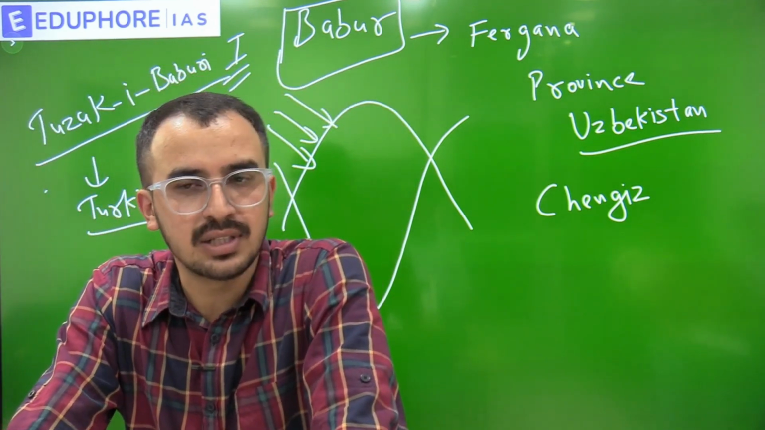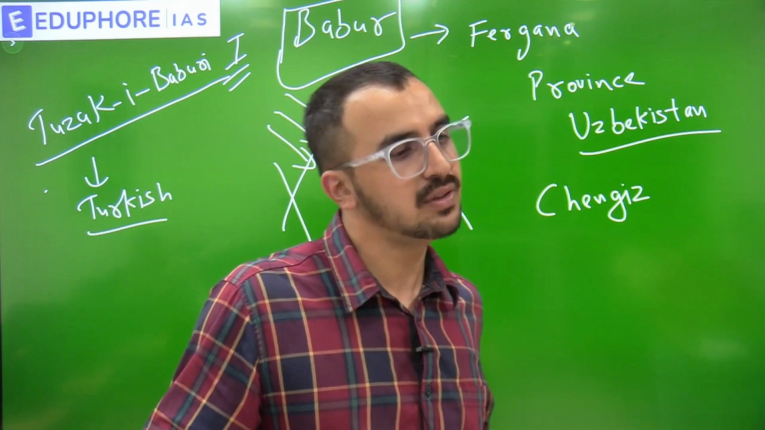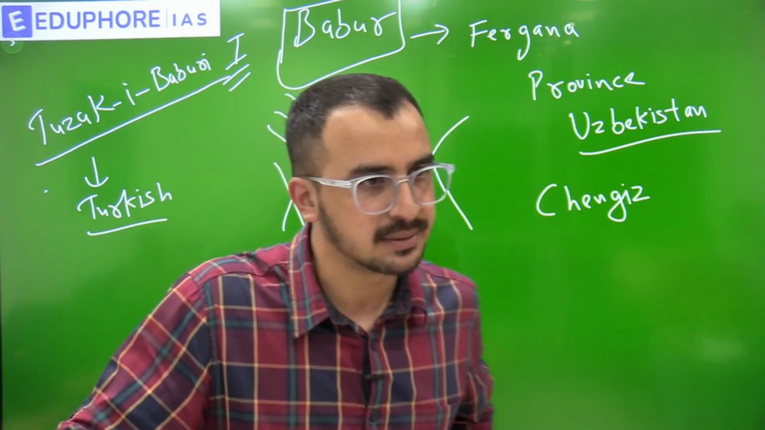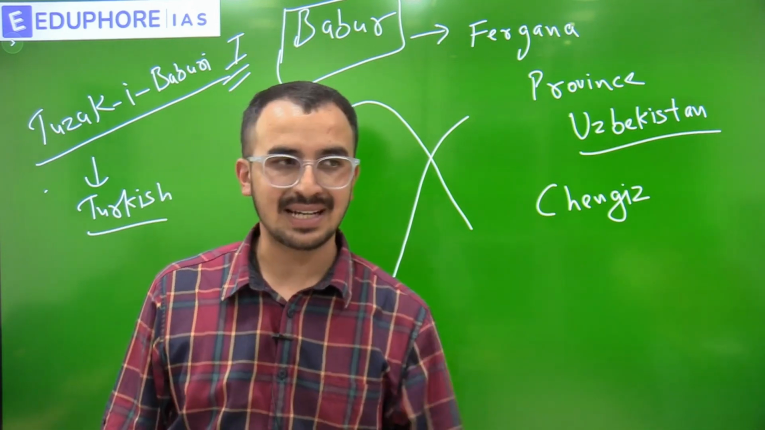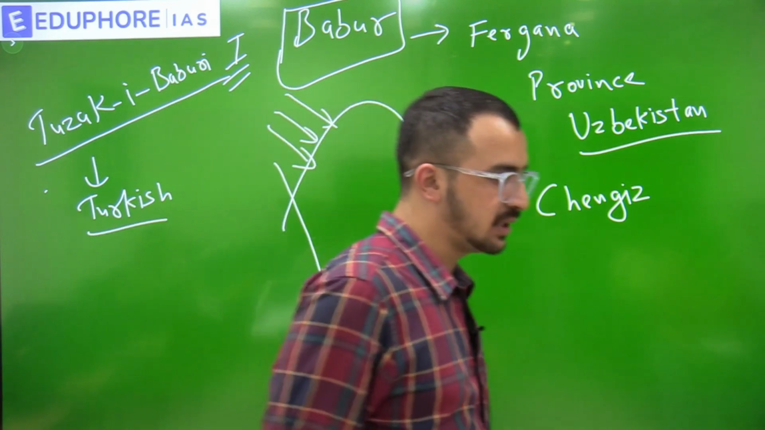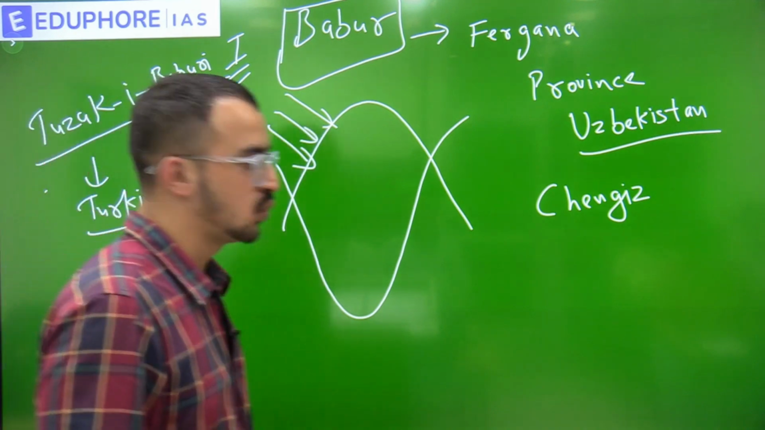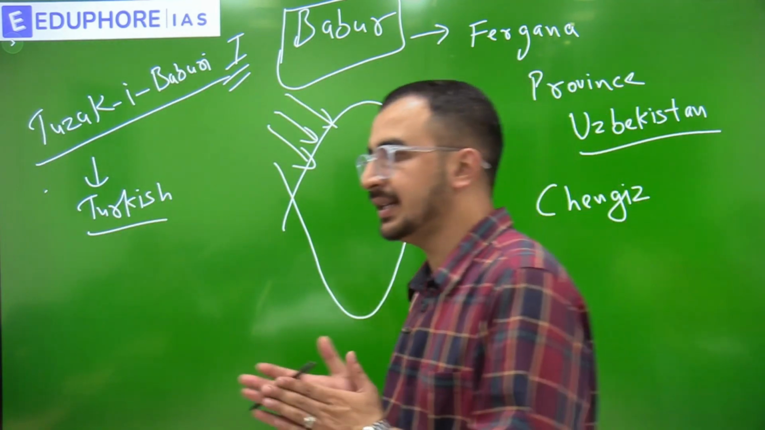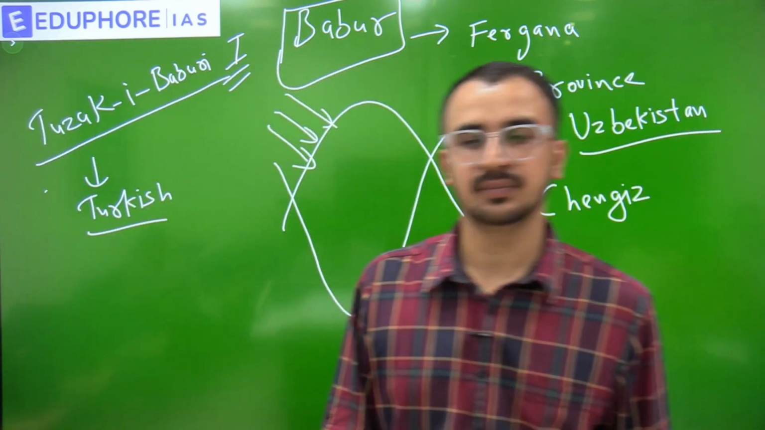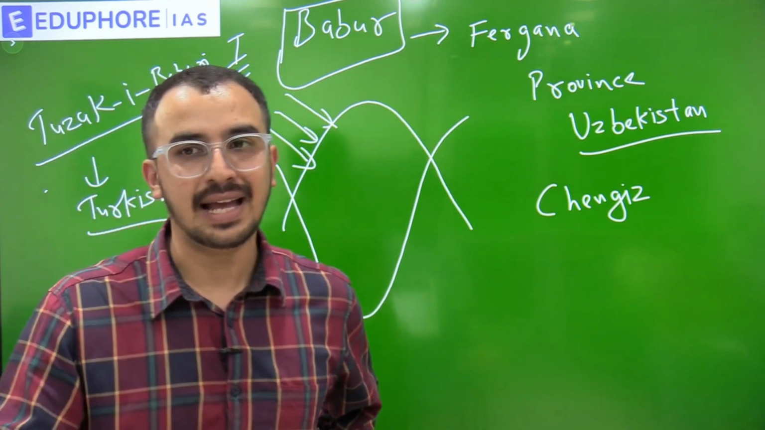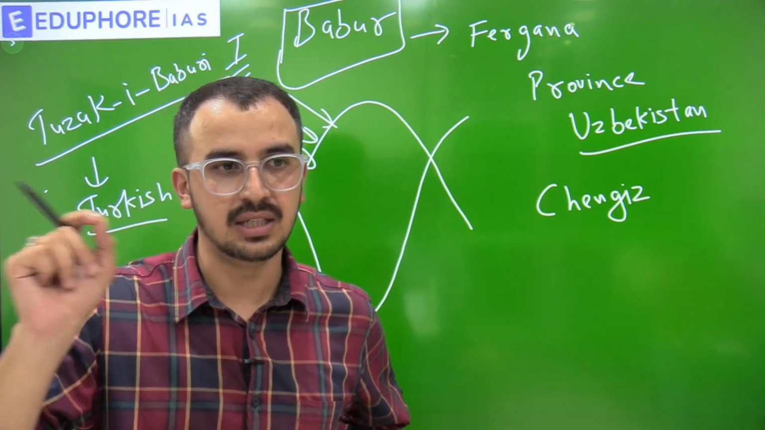He also writes about his sons. He writes about his 4 sons. He was having 4 sons. So he is writing about his children. He writes about his 4 sons: Humayun, Kamran, Askari, and the last one, Hindal.